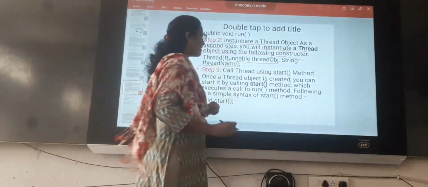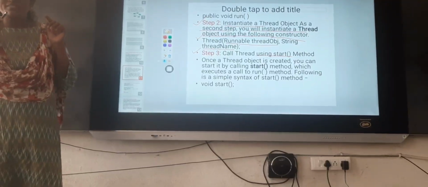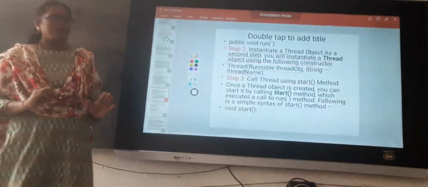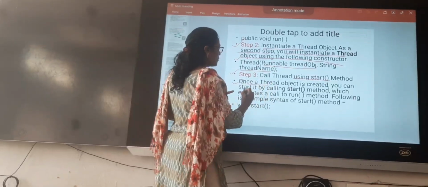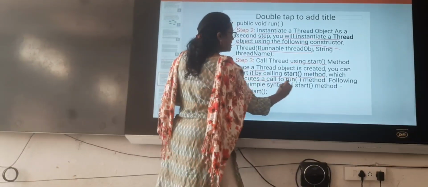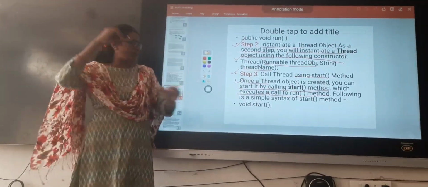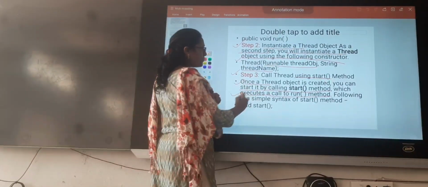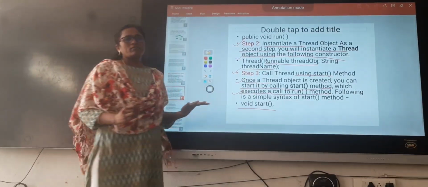Just now I have explained, right? Whatever the thread object you have created, you have to call the start method. Once the thread object is created, you can start it by calling start method, which executes a call to run method. Whenever you have started your thread, it will call the run method. Following is a simple syntax of start method: void start.